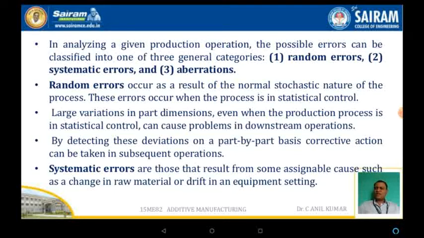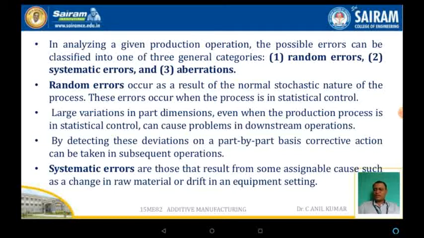The random errors occur as a result of the normal stochastic nature of the process, and the errors occur when the process is in statistical control. A large variation in the part dimension, even when the production process is in statistical control, can cause problems in the downstream operations. By detecting these types of deviations part by part, corrective actions can be taken in sequential order, or in the subsequent operations.